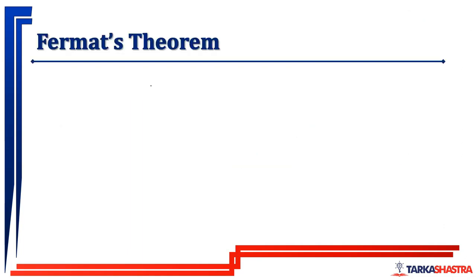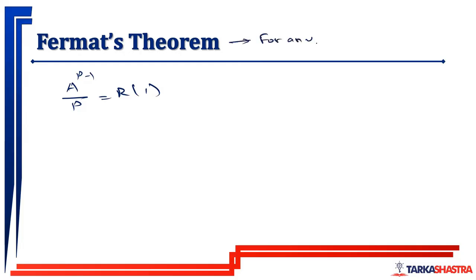Okay. Now Fermat's theorem. For this type of expression, a to the power p minus 1 divided by p will always leave a remainder of 1. So what is the statement of Fermat's theorem?